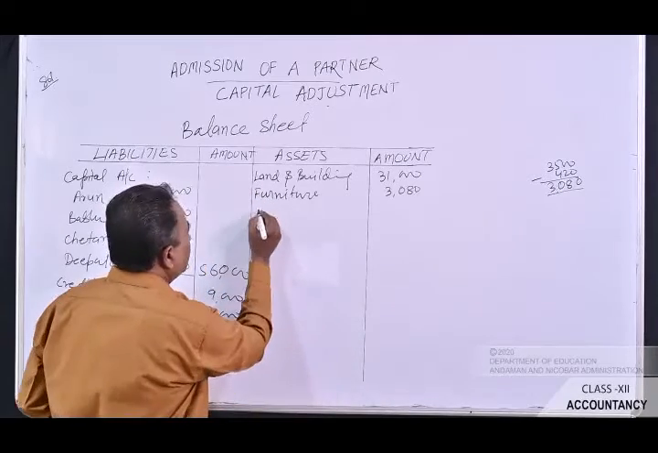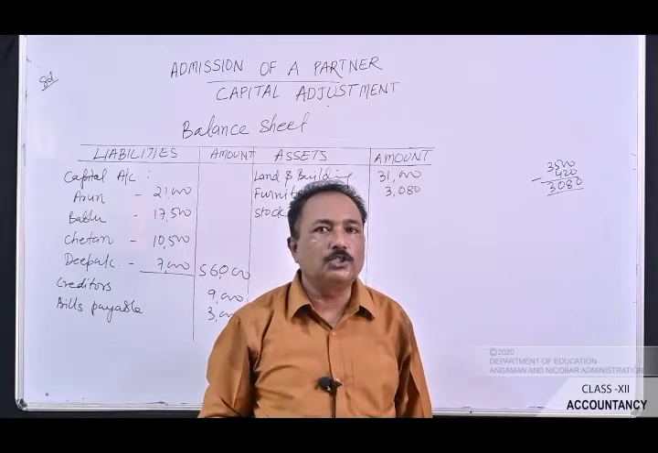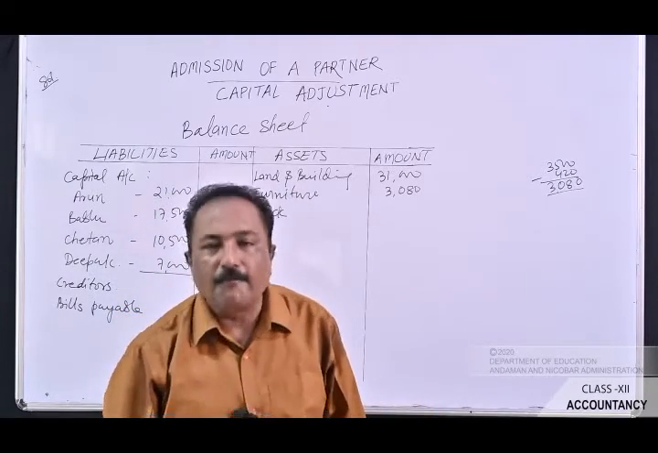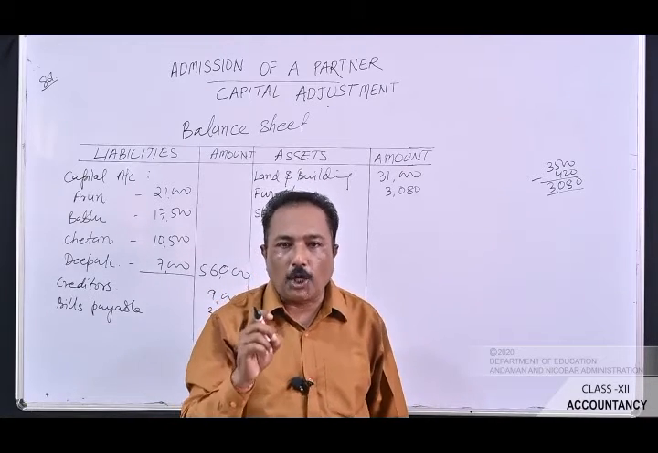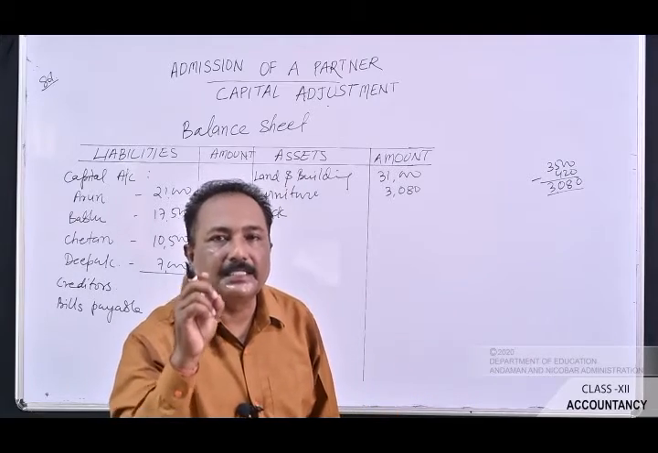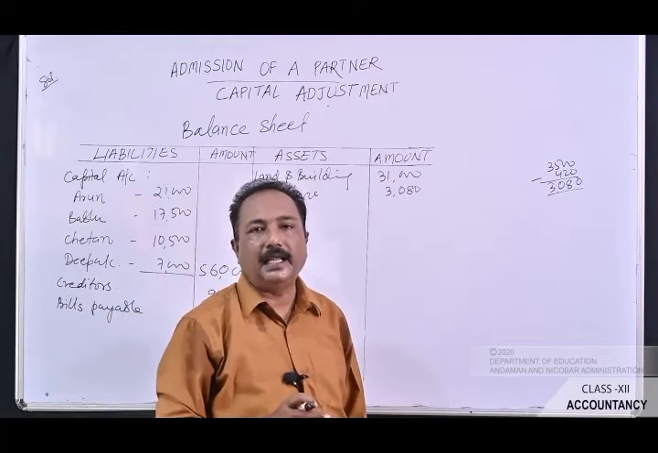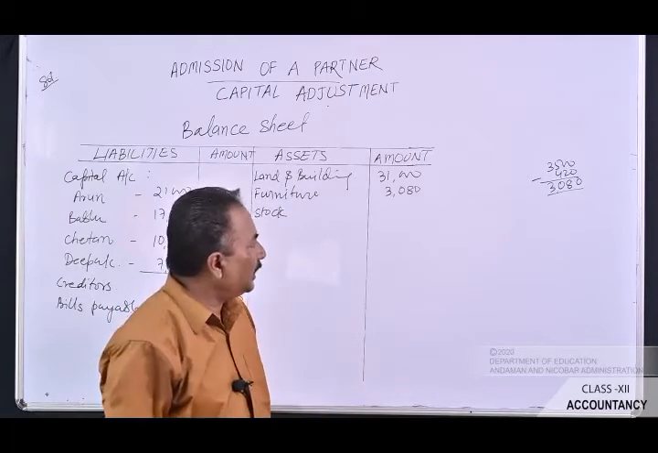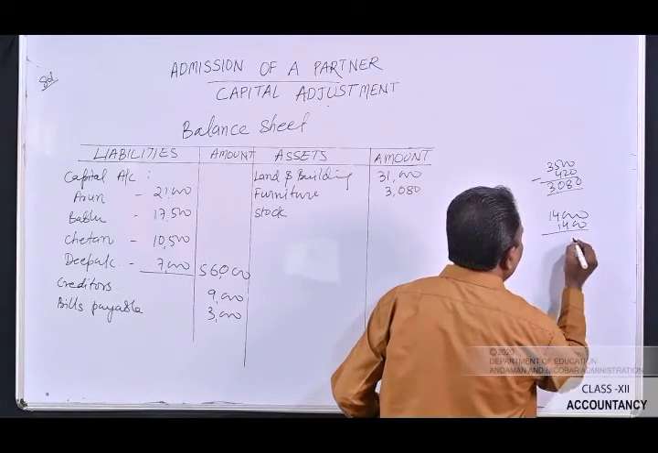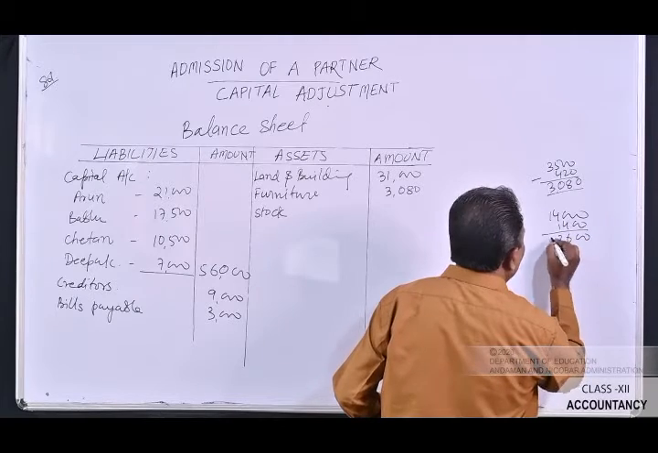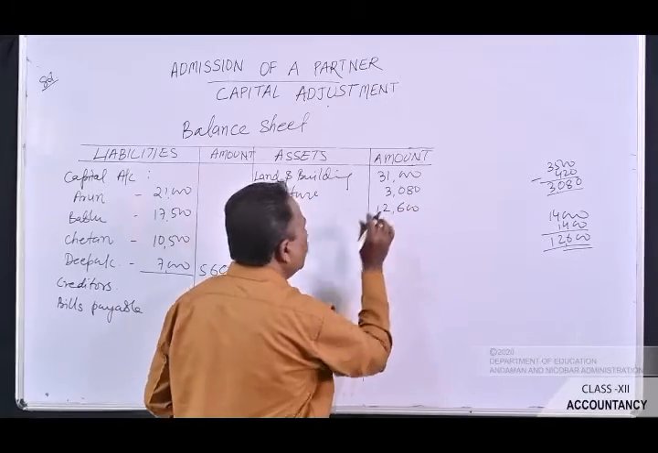The very next item given in the old balance sheet is stock. Write down here as stock. The old value of the stock given in the old balance sheet is 14,000. And the additional information says the stock is to be depreciated by 10%. So we have to calculate 10% of rupees 14,000, which we have calculated earlier. It is rupees 1,400. So you have to subtract rupees 1,400 from 14,000. It will be 12,600. So record here 12,600. This is the new value of the stock.